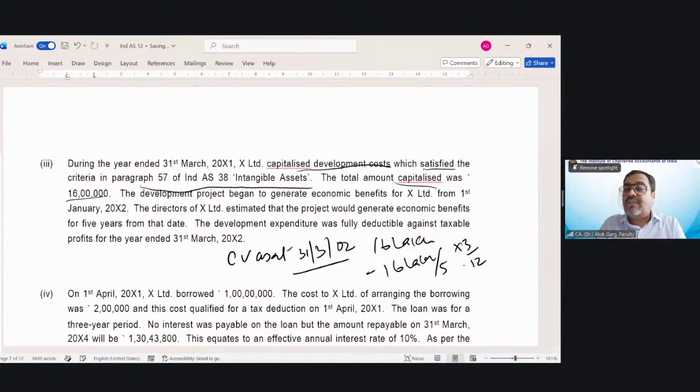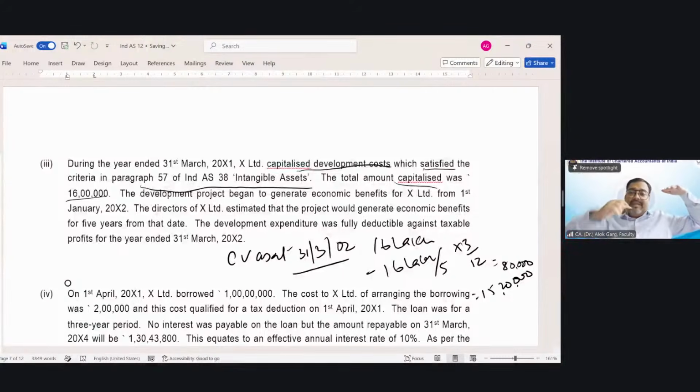So what is my depreciation? 16 lakh divided by 5 comes to 3 lakh 20,000. 3 lakh 20,000 divided by 4 is 80,000. So my amortization is 80,000. 16 lakh minus 80,000 is equal to 15 lakh 20,000. 15 lakh 20,000 is my carrying value, my book value of the intangible asset.